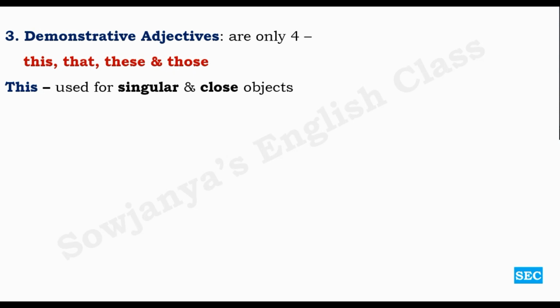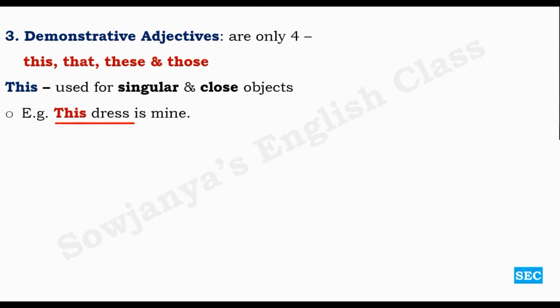This is used for singular and close objects which you can touch, which you can handle. Singular and close nouns. For example, this dress is mine. So in this case, either you are able to handle this dress in your hand or you can touch it, which is very close to you.